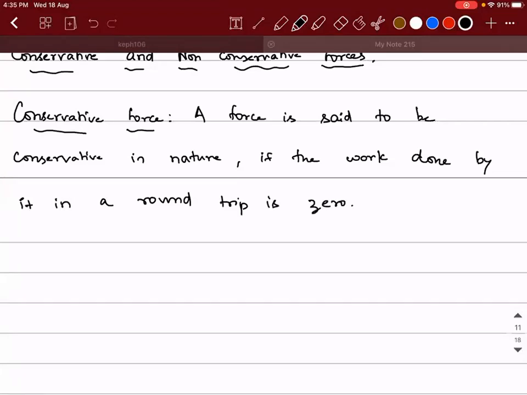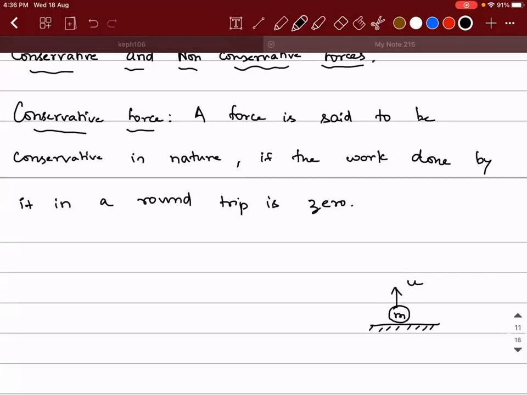So a force is said to be conservative in nature if the work done by it in a round trip is zero. So let me explain what it means. Let us say there is an object of mass m projected in the upward direction with a velocity u.